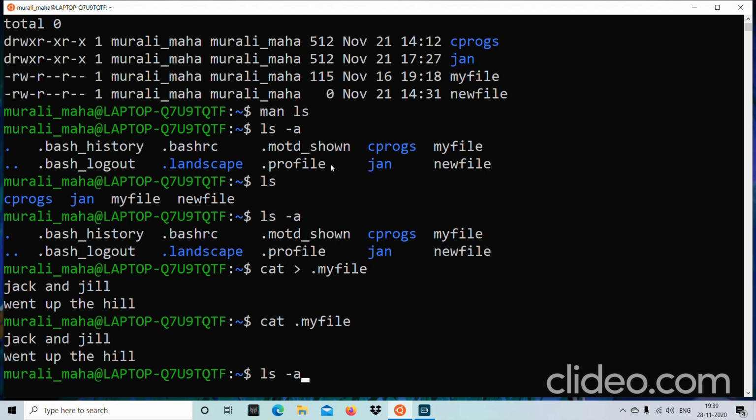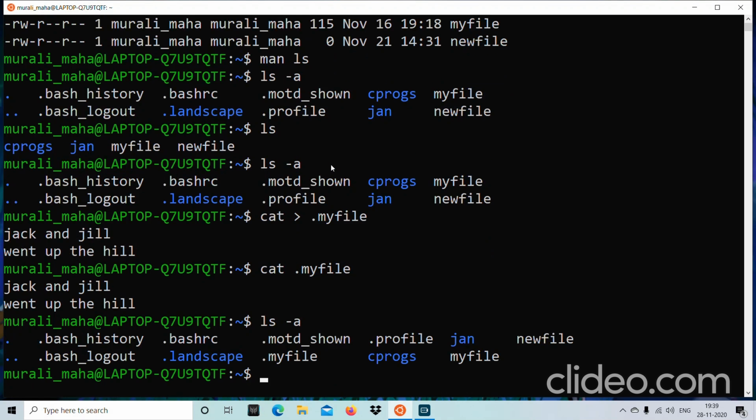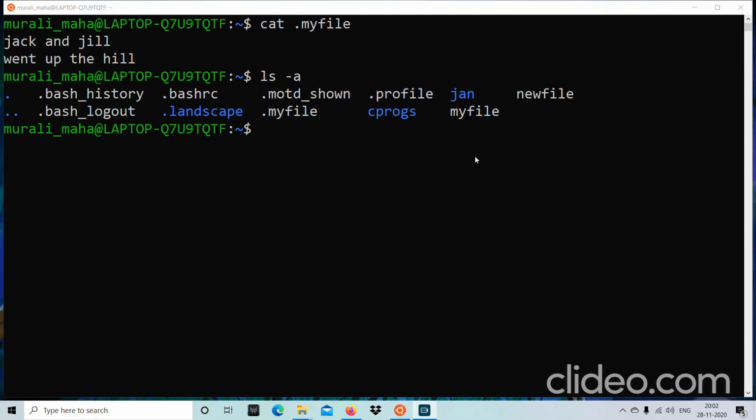ls -a. Is it not displaying the name of .myfile also? Yes. So it means that anyone can create a file starting with a dot character. The file starting with a dot character would be hidden from the normal ls output, and only ls with the -a option would be able to display those files.